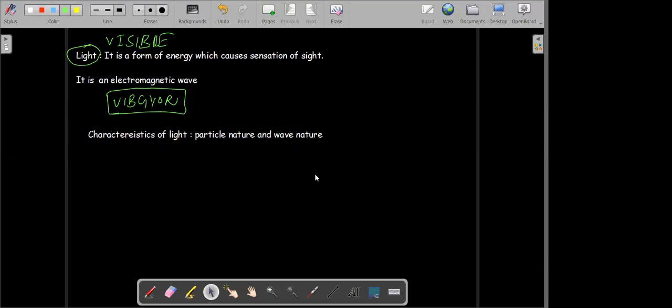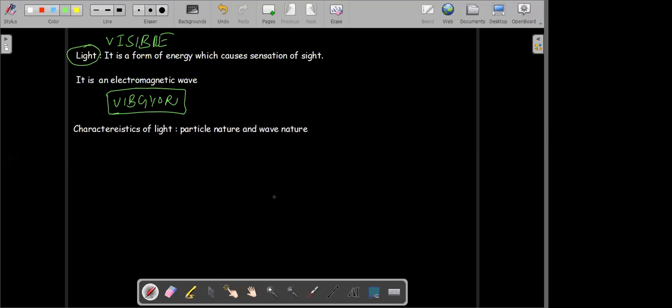This is just for your knowledge. There was a long fight going on about how light works, what light is. It was later confirmed that light consists of tiny particles called photons, and light has a wave nature also. That means light travels from one place to another in the form of a wave.